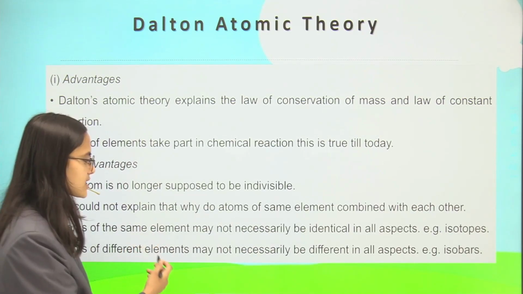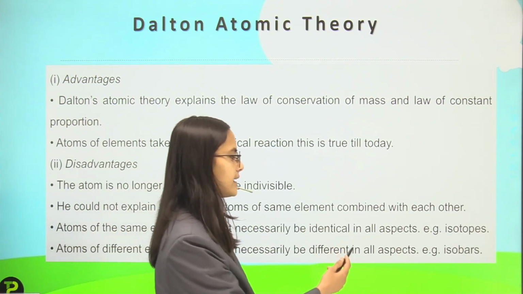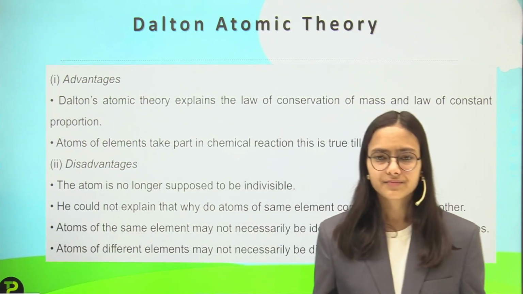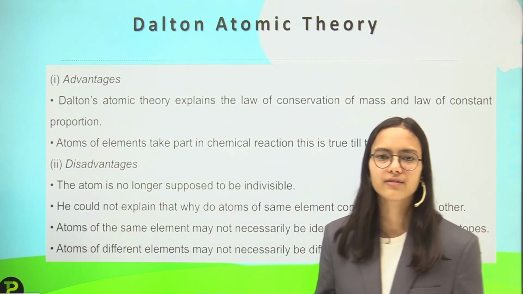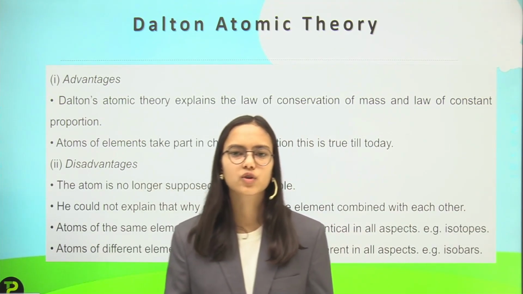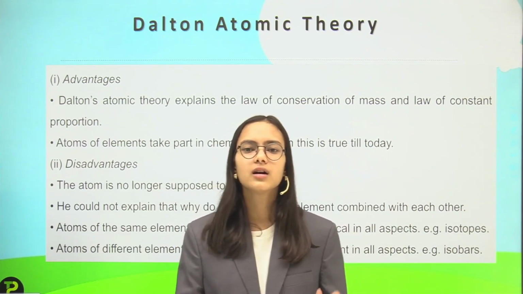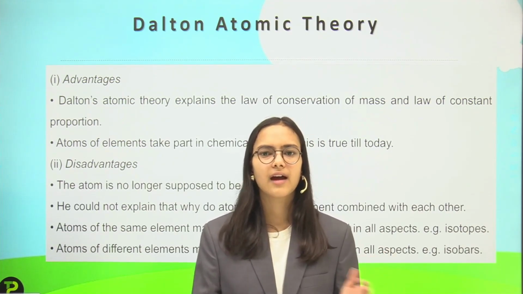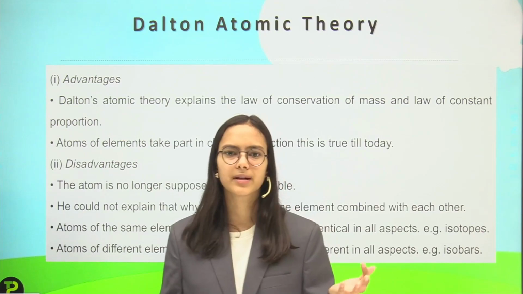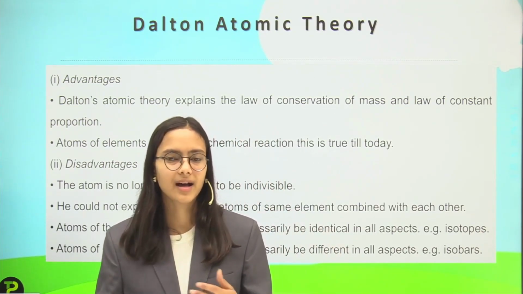Then, atoms of the same element may not necessarily be identical in all aspects. Example, isotopes. Isotopes are those atoms which are of the same element but have different masses. The atomic number is the same but the mass is not the same.